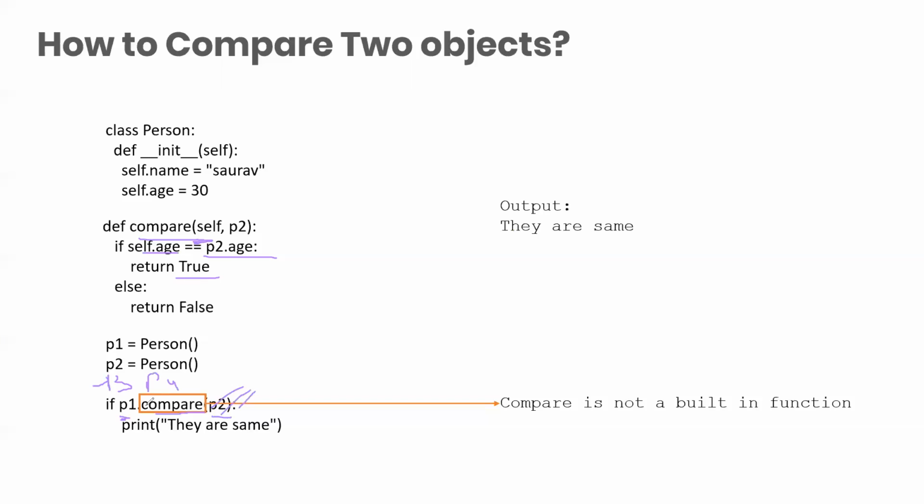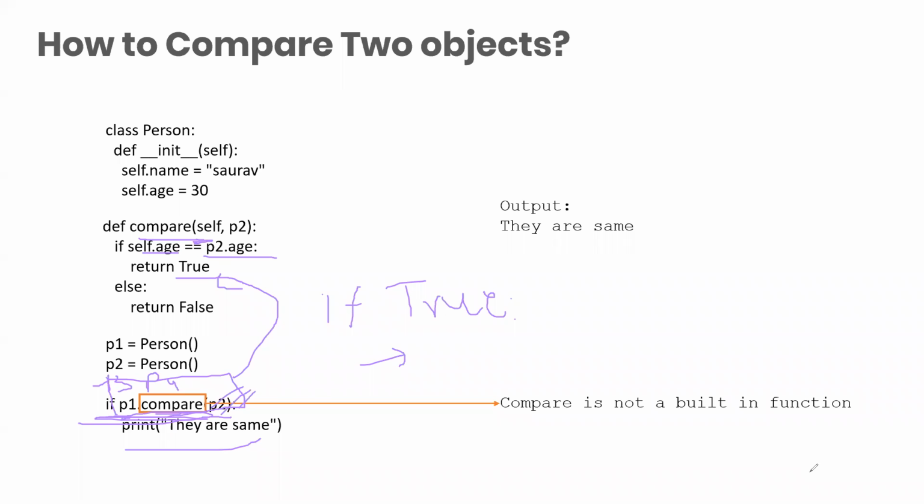Now if it returns true, this whole statement is equivalent to true. So instead of if P1 dot compare P2, it becomes if true. If true, it will enter into the block and execute. That's what we do, the conditional checking, that the condition is correct or not, means true or not. Correct?